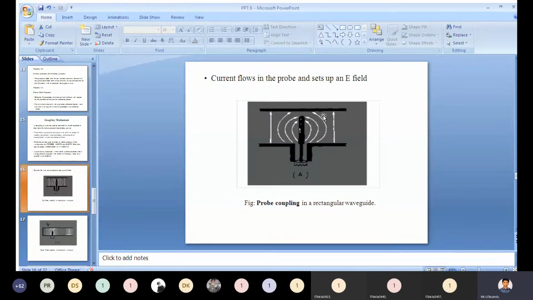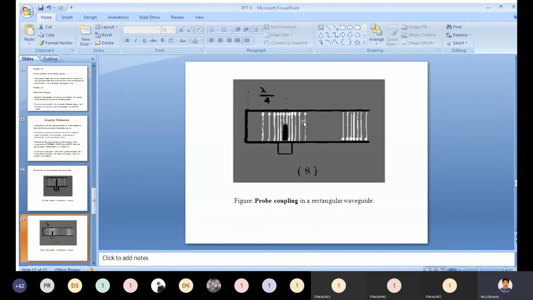You need to see the length of the rectangular waveguide, lambda by 4, and the direction of the field.